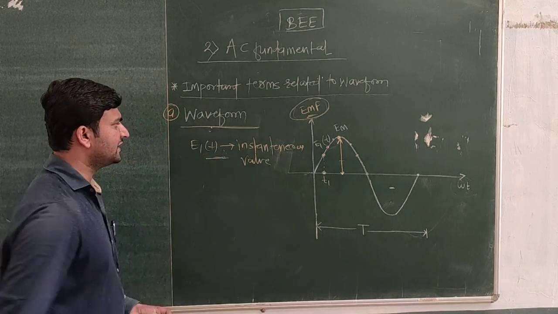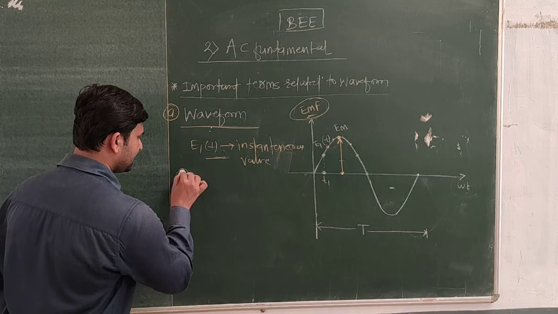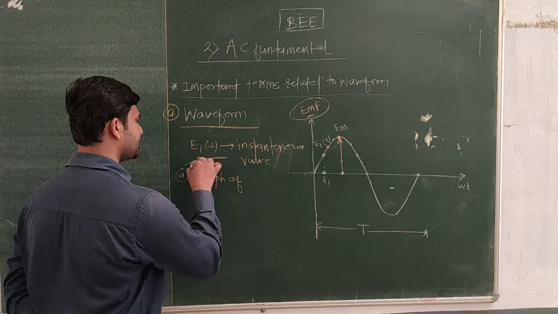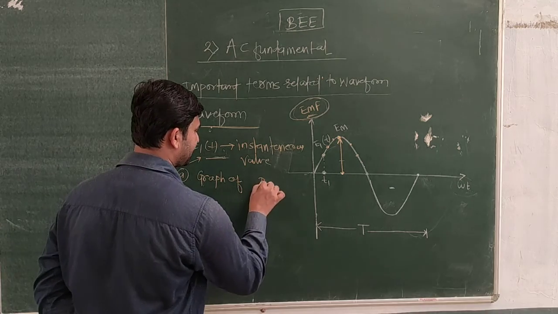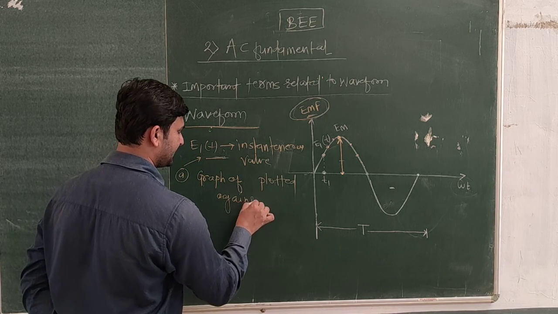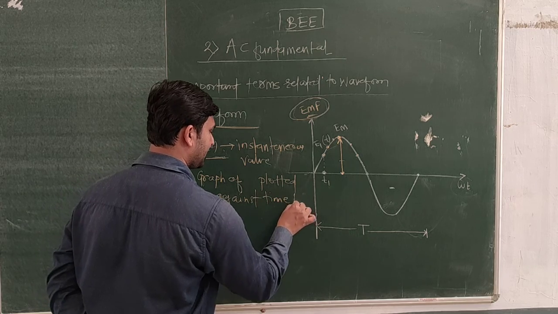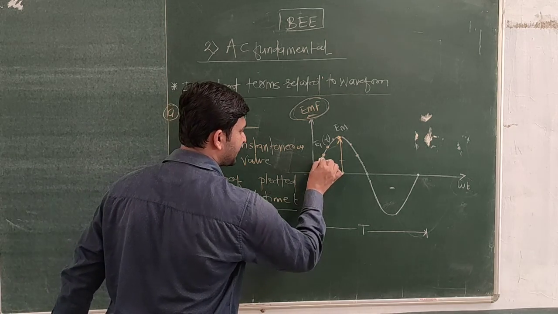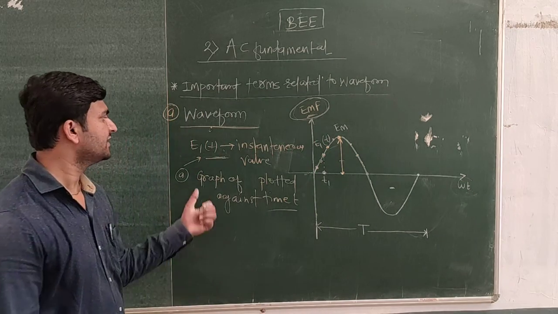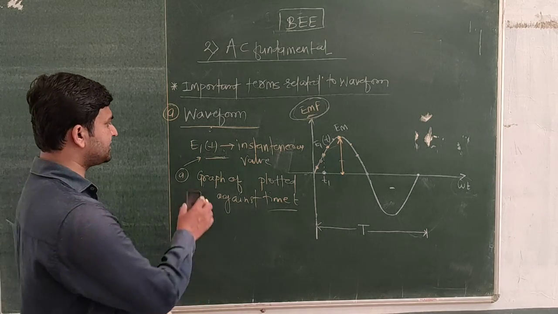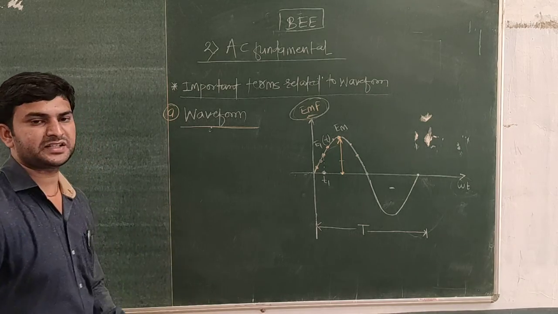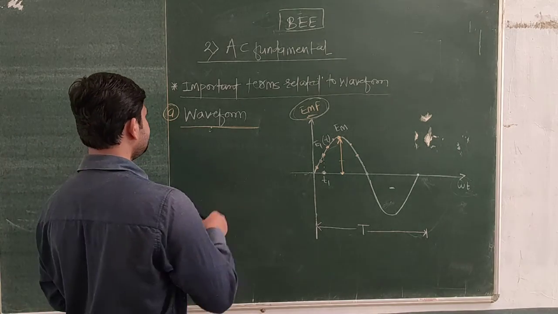So another way we can define the waveform is as a graph of instantaneous values plotted against time t. The graph of instantaneous values plotted against the time is the waveform. Or, the waveform is the graphical or pictorial representation of an alternating quantity. Okay.